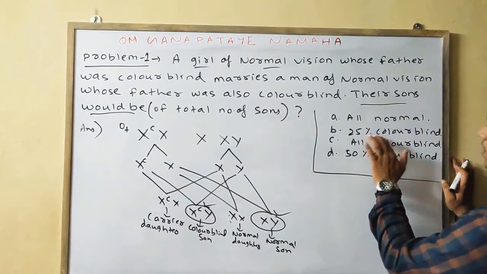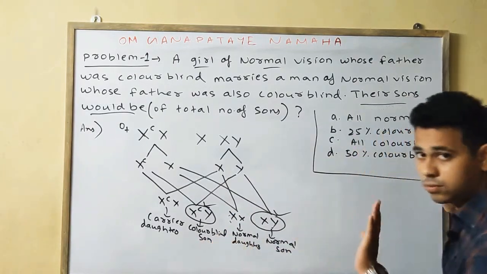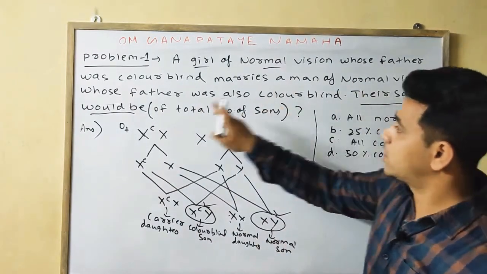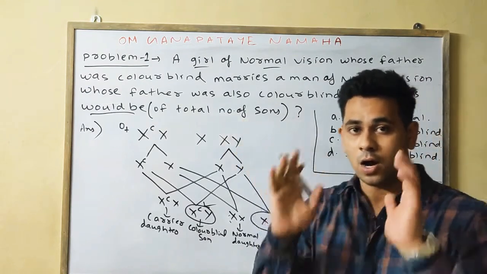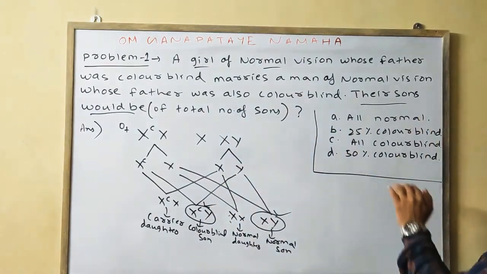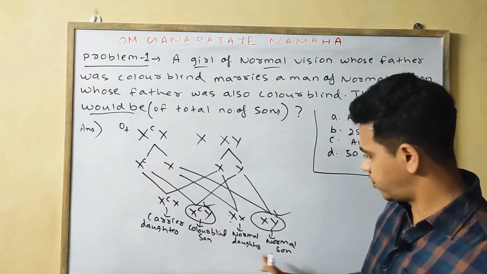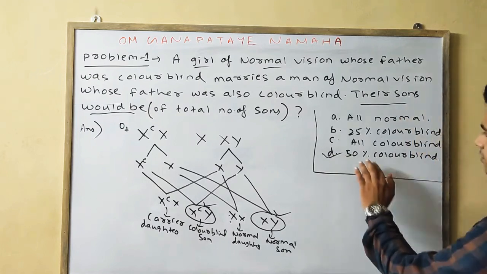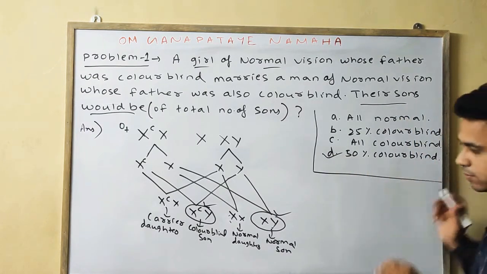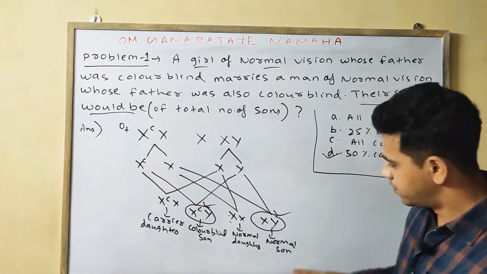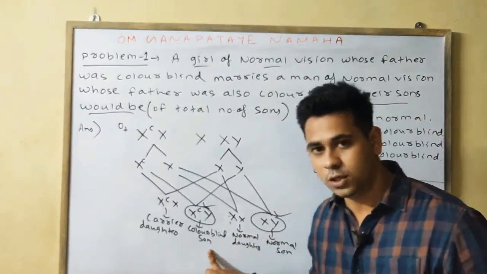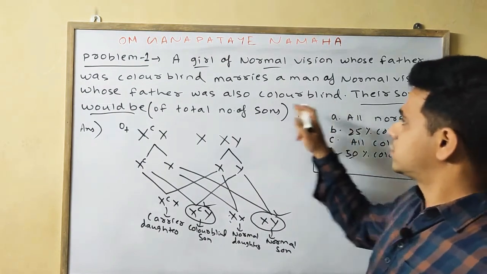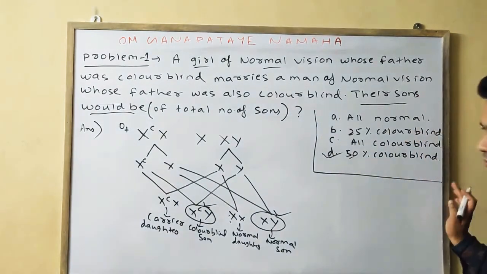No. 25% colorblind? No, 25% would be of the total children, but the question says of the total number of sons, meaning from 100% of total sons. All are colorblind? No. We find normal sons and colorblind sons. So your answer will be 50% colorblind, that is option D. From the total number of sons, 50% are normal sons and 50% are colorblind sons. So your answer will be 50% colorblind sons. Okay, note it down.